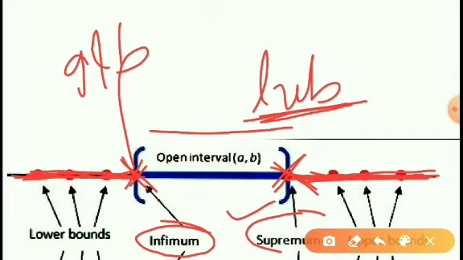So, what is supremum and what is infimum? Least upper bound or supremum means the smallest of all upper bounds, and greatest lower bound or infimum means the greatest of all lower bounds. If the set is bounded, that is, both bounded above and bounded below, then it must have one supremum and one infimum.